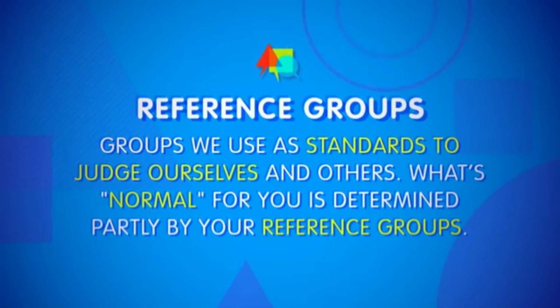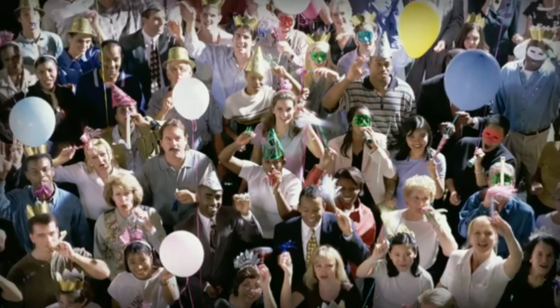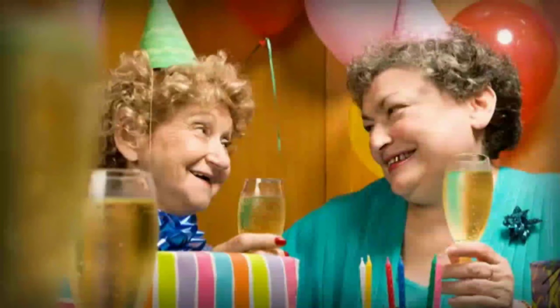Reference groups are groups we use as standards to judge ourselves and others. What's normal for you is determined partly by your reference groups. In-groups are reference groups that you feel loyalty to and that you identify with. But you can compare yourself to out-groups too, which are groups that you feel antagonism towards and which you don't identify with. And another aspect of a social group that can affect its impacts and dynamics is its size. And here, the general rule is the larger the group, the more stable but less intimate it is.